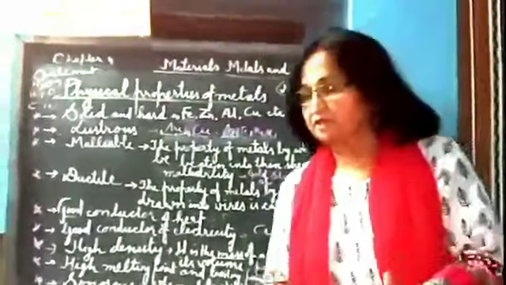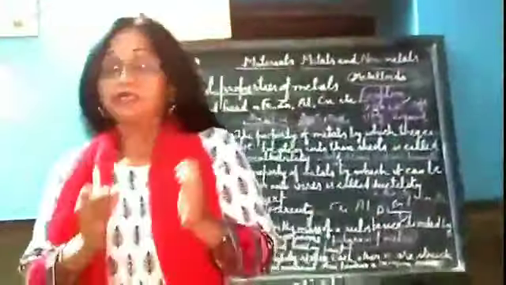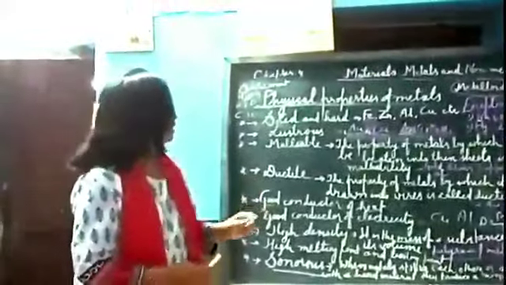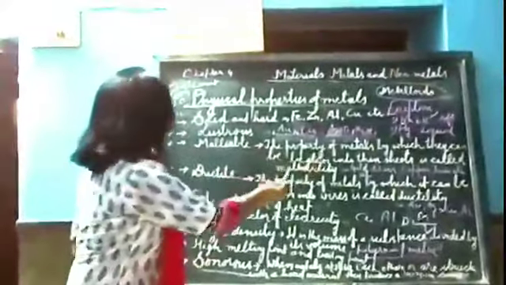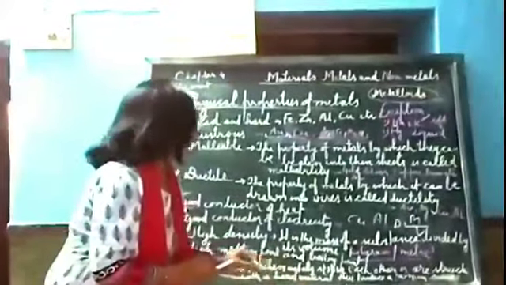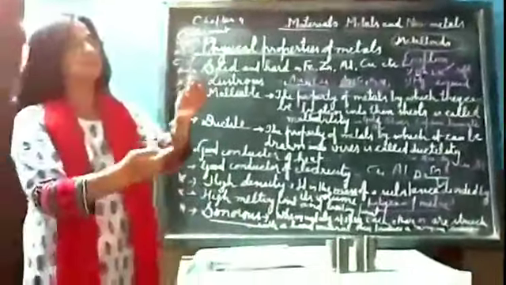Next property of metal is they are ductile in nature. So what is the meaning of ductile, or we can say ductility? Means the property of metals by which they can be drawn into thin wires is called ductility. You can see this, it can be drawn into different thin wires.